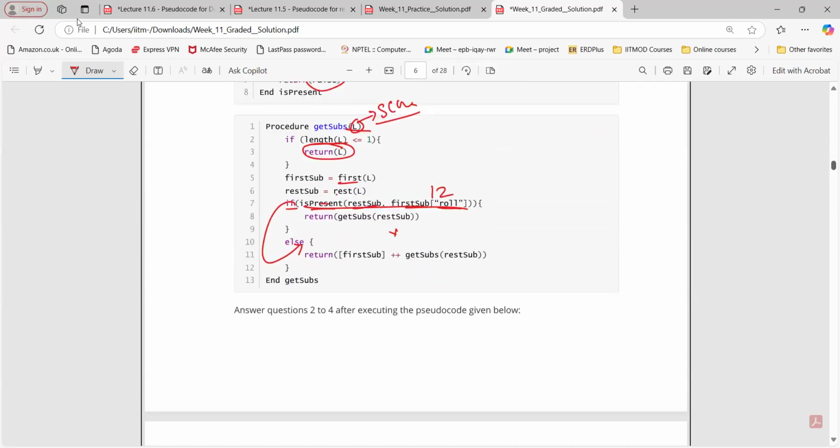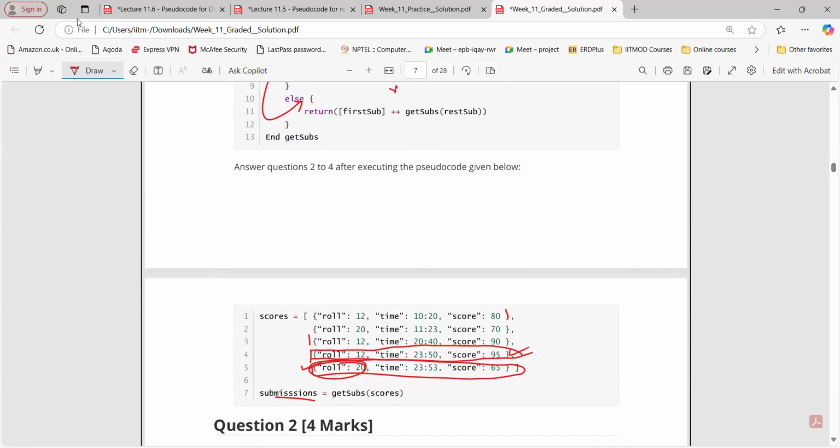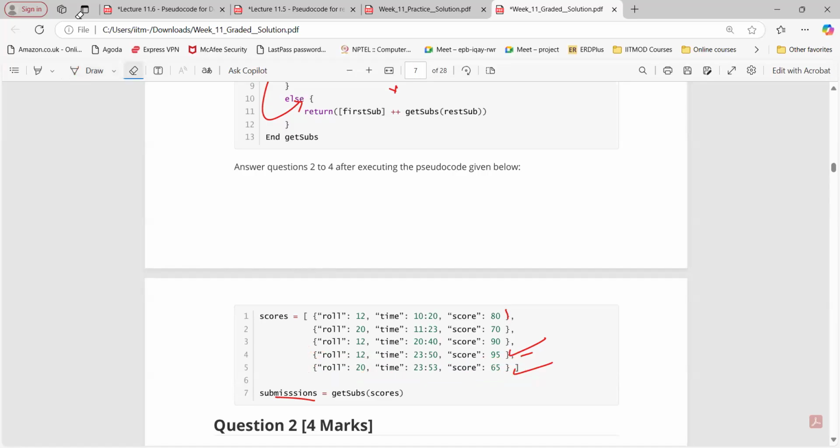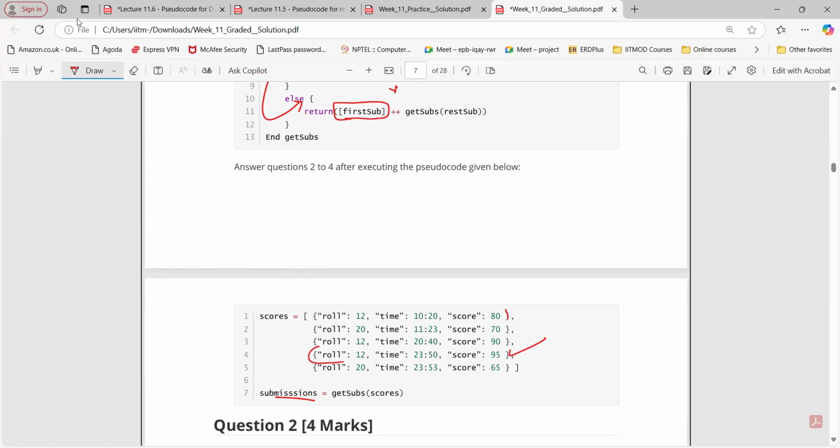And when we are going to the else block, what will my first be? This one, and the rest will be what? This one, right? For this case only we are going to the else block. Correct. Yes, sir. Now, what is the first of this one? The first dictionary, 12. Entire this dictionary plus get sub, again we are going to call this particular procedure for this particular thing, right?